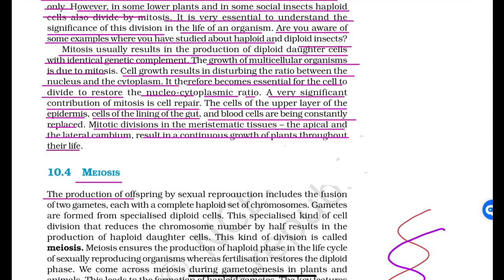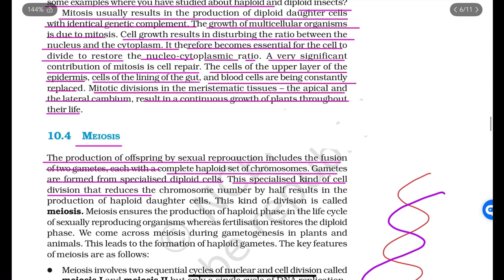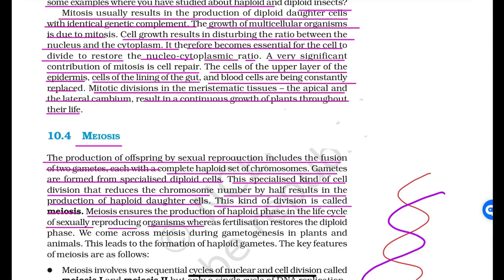Meiosis. The reproduction of offspring by sexual reproduction includes fusion of two gametes, each with a complete haploid set of chromosomes. Gametes are formed from the specialized diploid cell. This is a specialized kind of cell division that reduces the chromosome number by half, resulting in the production of haploid daughter cells. This kind of division is called meiosis. Meiosis ensures the production of the haploid phase in the life cycle of sexually reproducing organisms, whereas fertilization restores the diploid phase. We come across meiosis during gametogenesis in plants and animals. This leads to the formation of haploid gametes.